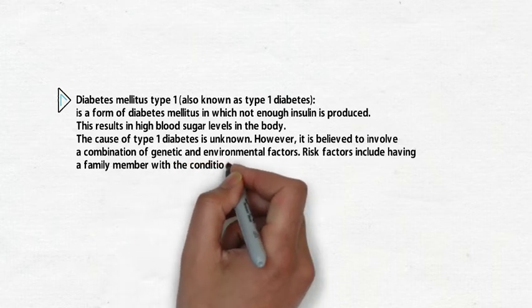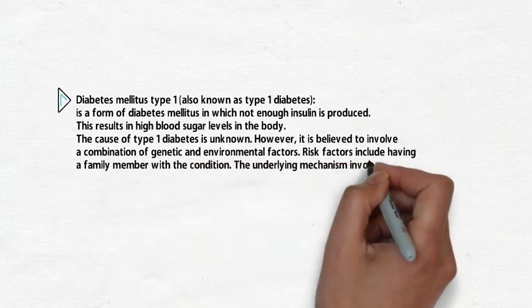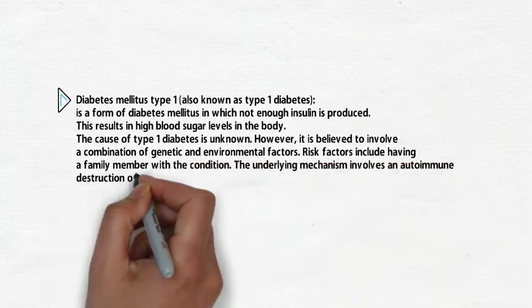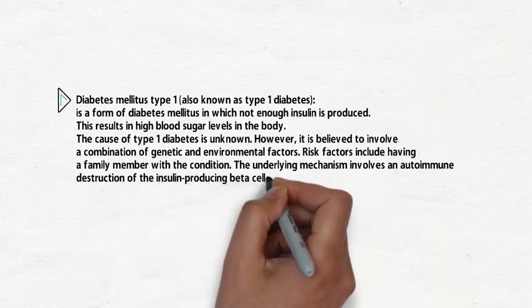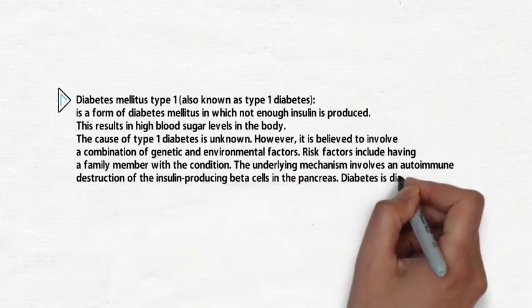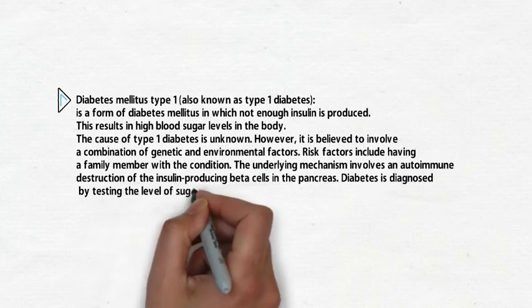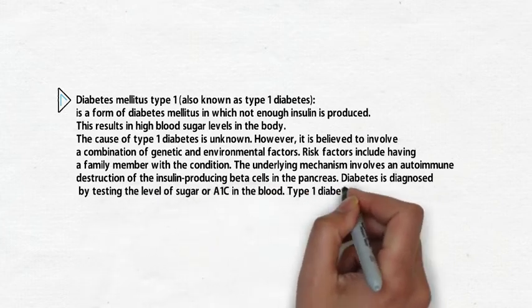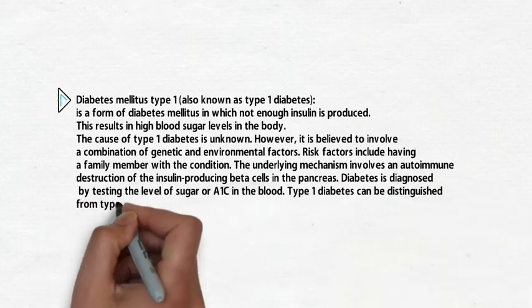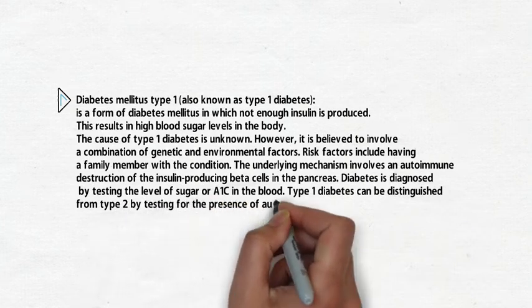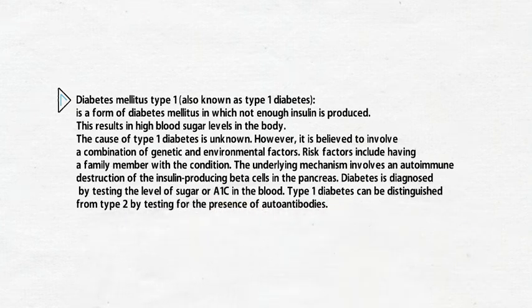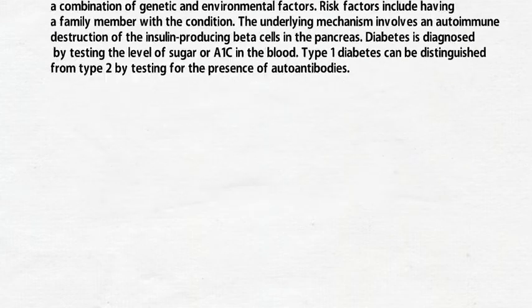Risk factors include having a family member with the condition. The underlying mechanism involves an autoimmune destruction of the insulin-producing beta cells in the pancreas. Diabetes is diagnosed by testing the level of sugar or A1C in the blood. Type 1 diabetes can be distinguished from type 2 by testing for the presence of autoantibodies.